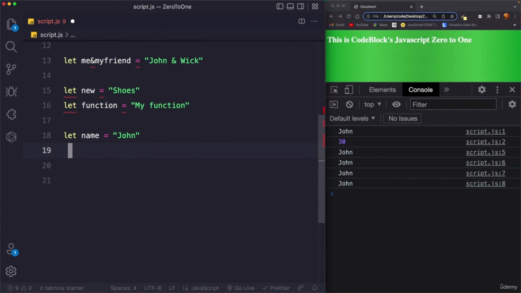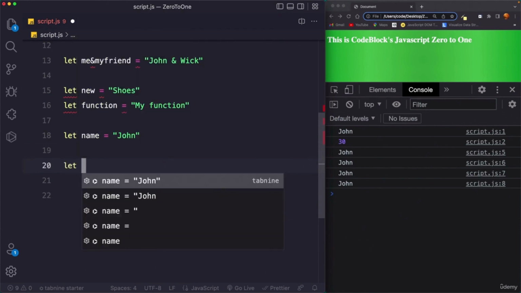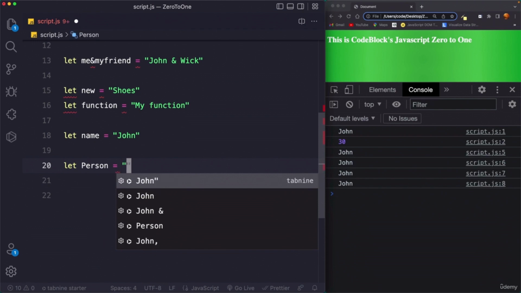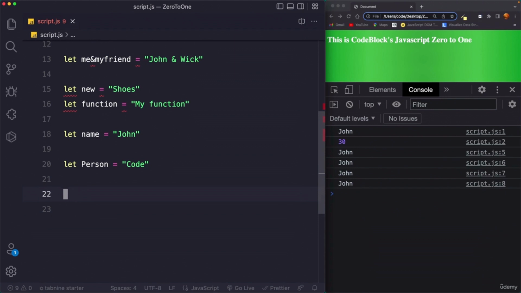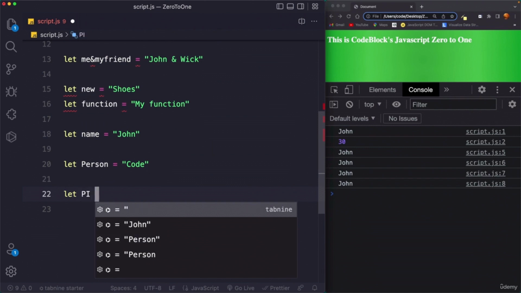Also, do not start your variable name with a capital letter. So something like this, let Person equals Cody. This is not allowed. I mean this is not illegal, but this is a convention in JavaScript which we will talk about later. By the way, this is related to object-oriented programming and constructors, so we will see this later. On the same note, variables that are all in uppercase are reserved for constants that we know will never change. For example, pi. So we can declare them this way. So we can say let PI equal the value of pi, which is never going to change.